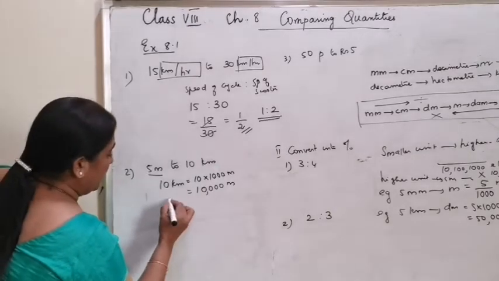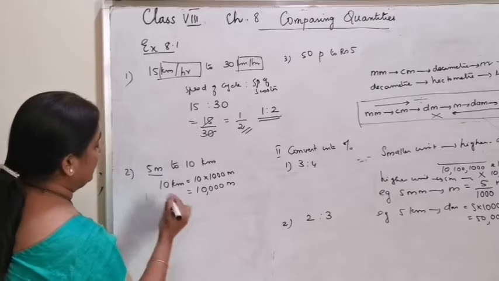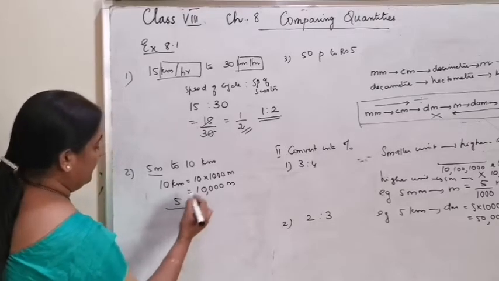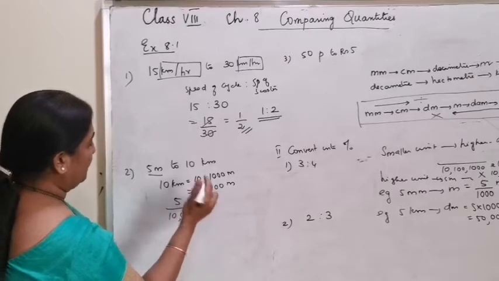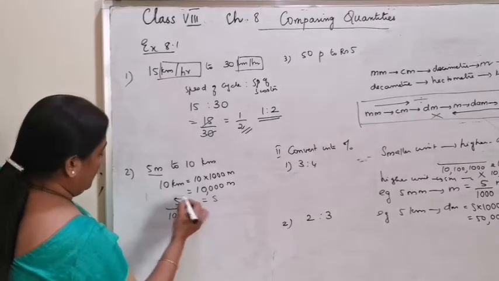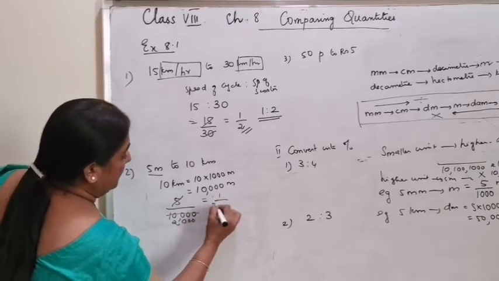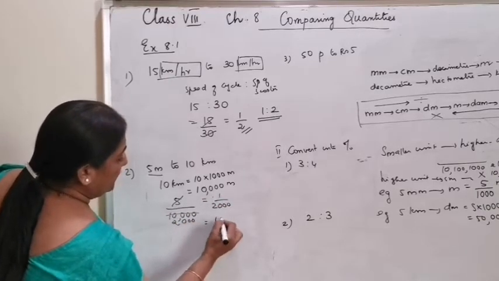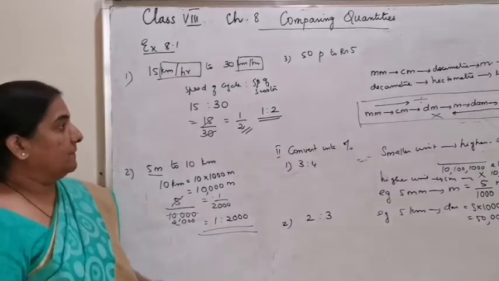Now you can compare it as 5 divided by 10,000, which is equal to, you cancel it as 1 by 2000, or the ratio is 1 is to 2000.